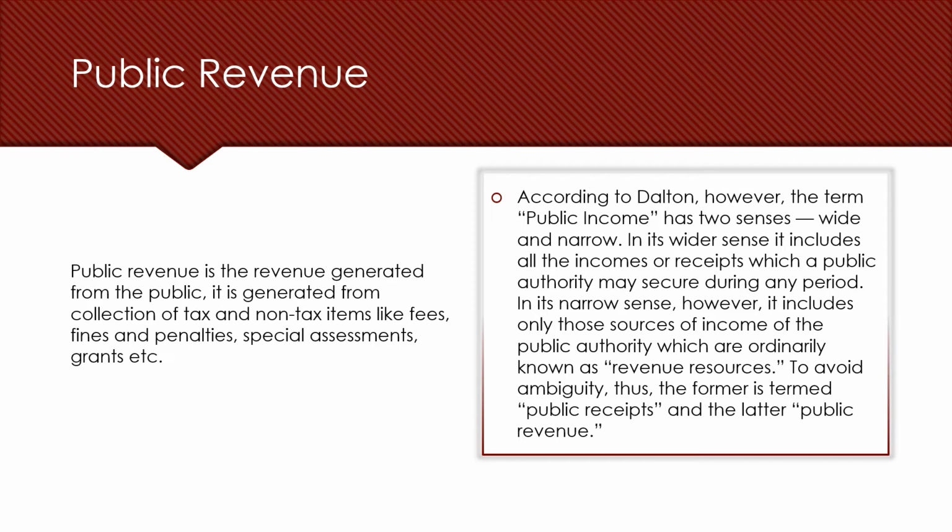In its wider sense, it includes all the incomes or receipts which a public authority may secure during any period. In its narrow sense, however, it includes only those sources of income of the public authority which are ordinarily known as revenue resources. To avoid ambiguity, the former is termed public receipts and the latter is termed public revenue.